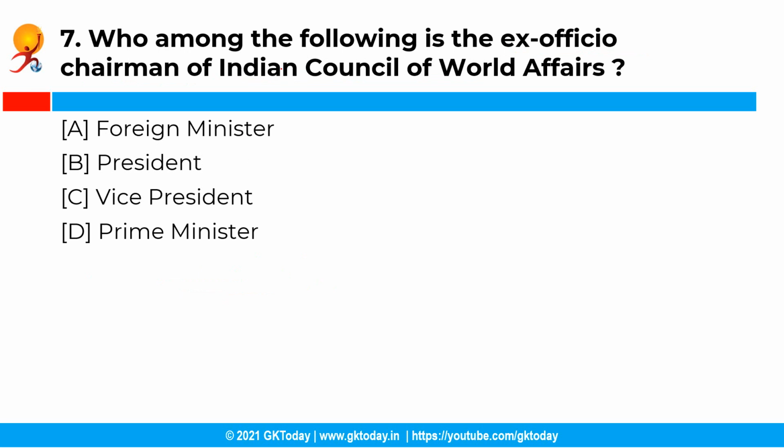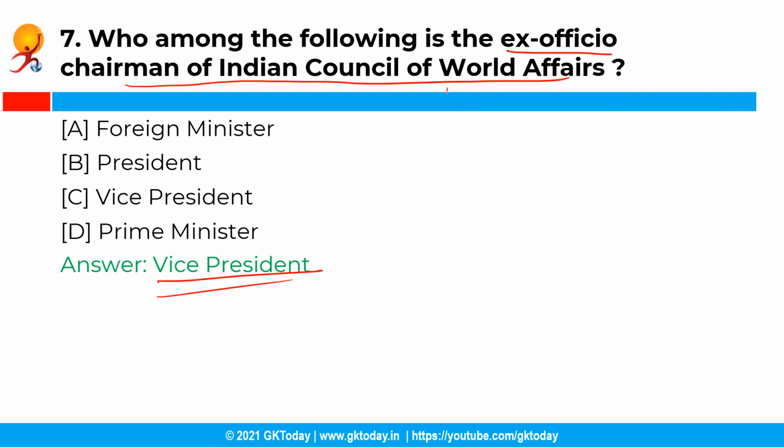Now the next question is, who among the following is the ex officio chairman of the Indian Council of World Affairs? Now you have the following options and the correct answer is option C, that is Vice President. So the Indian Council of World Affairs is a New Delhi based Indian think tank established in the year 1943 and it is developed exclusively for the studies of international relations and foreign affairs.